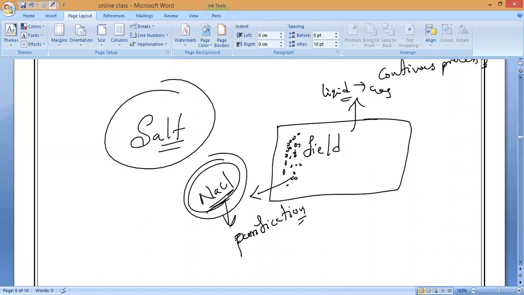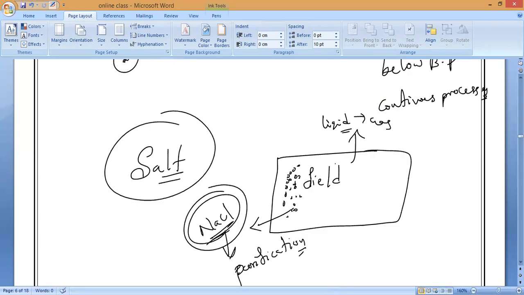So preparation of salt from ocean water is by which process, boiling or evaporation? Evaporation, sir. So you have to remember, preparation of salt from ocean water is also an example of evaporation. Is it okay, guys?